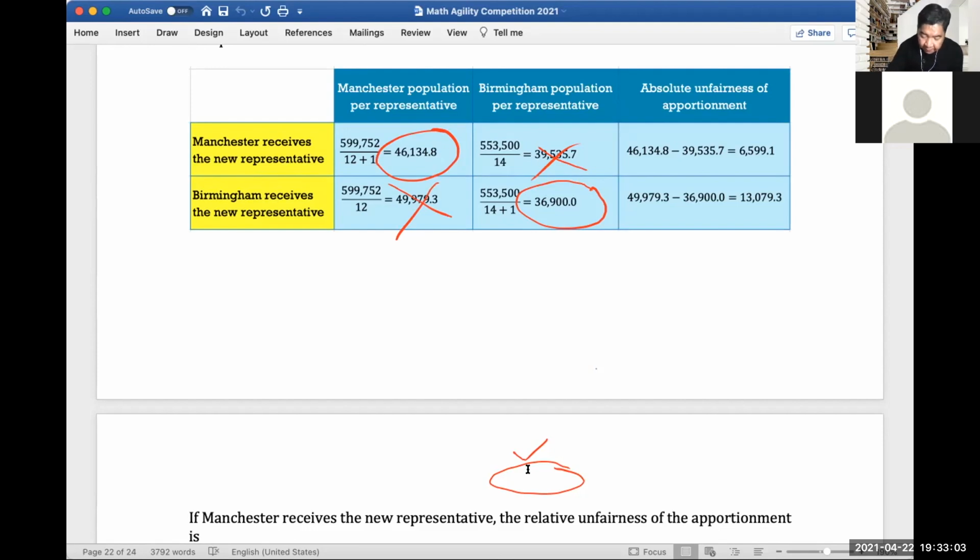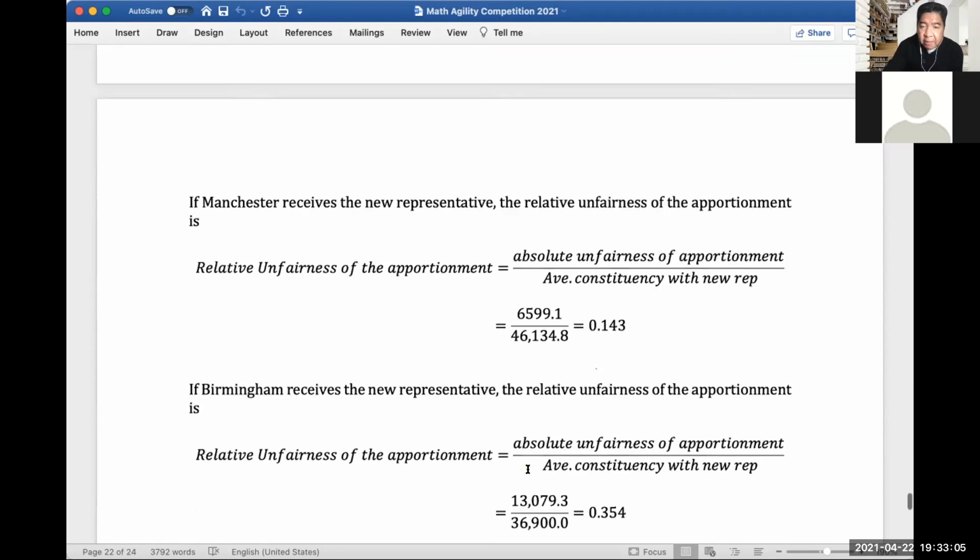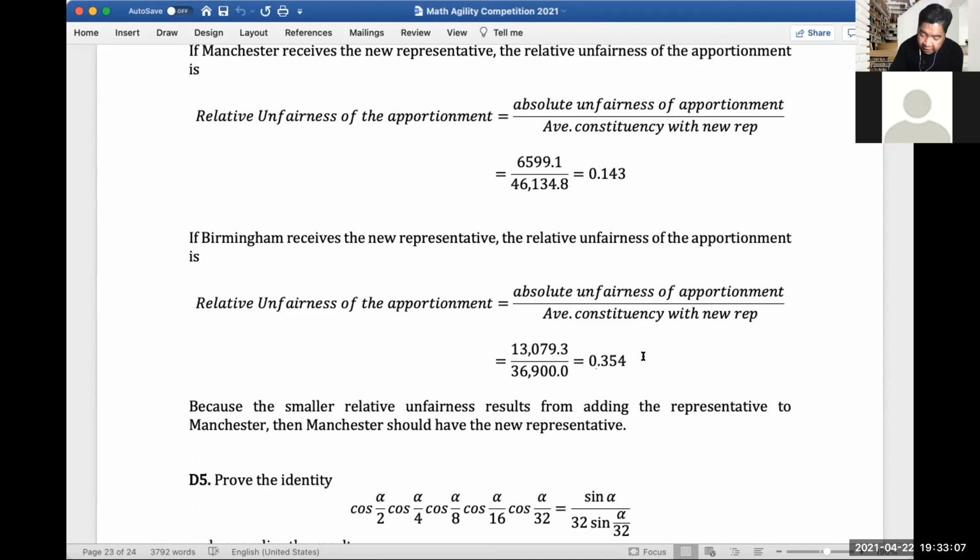So, let me scroll up again. So we will get 0.354. So because the smaller relative unfairness results from adding the representative to Manchester, Manchester should have the new representative. So this is smaller, of course. So Manchester should get the representative. So that's the decision, right?